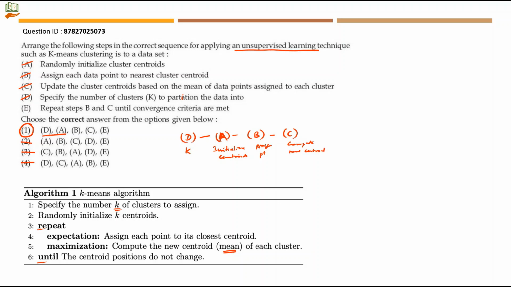Then after that, repeat steps B and C until convergence criteria are met. So this is under a loop. So these two steps, B and C, assigning and computing, are to be repeated until convergence criteria are met. So repeat until the centroid positions do not change. Until they are changing, you need to compute it again and again. Once they do not change, you can stop the algorithm. That is what this repeat until says. So E will be the next step. It says repeat B and C till some criteria is met. So that criteria is that the centroid positions do not change.